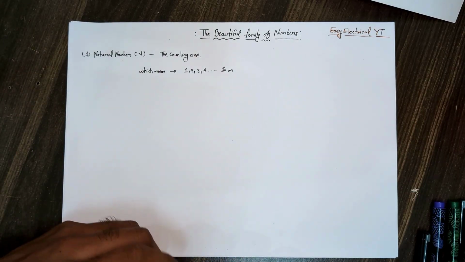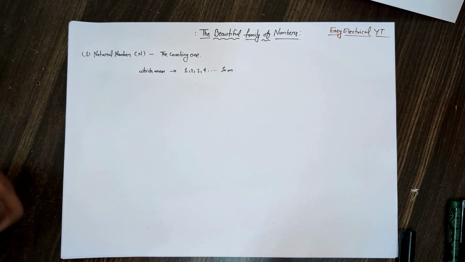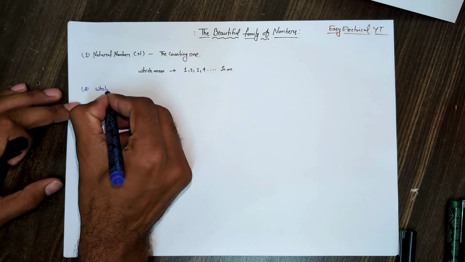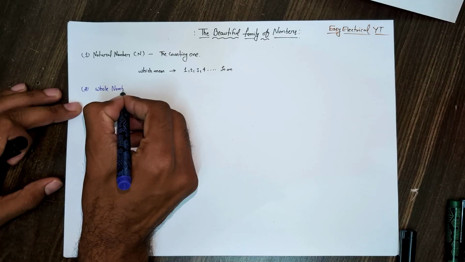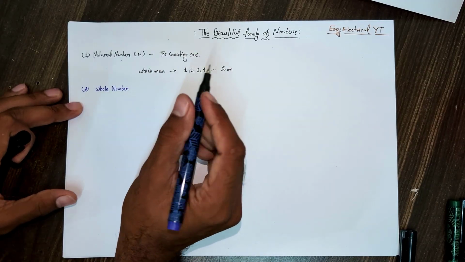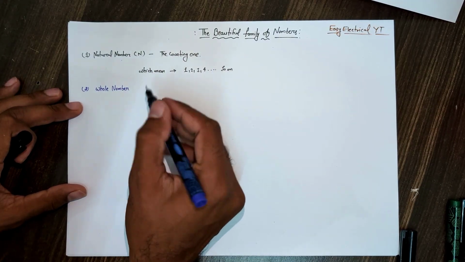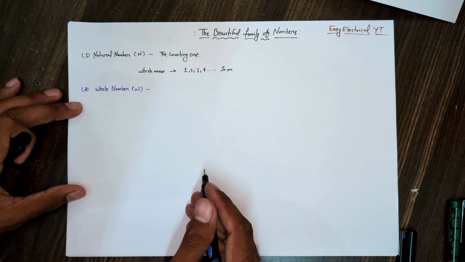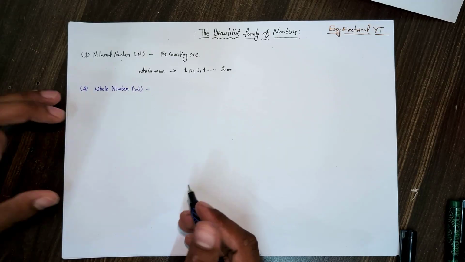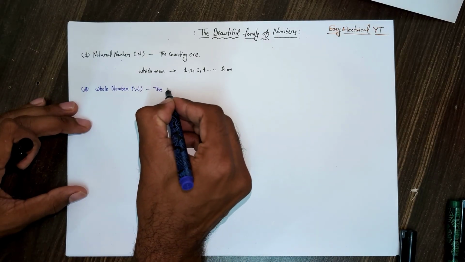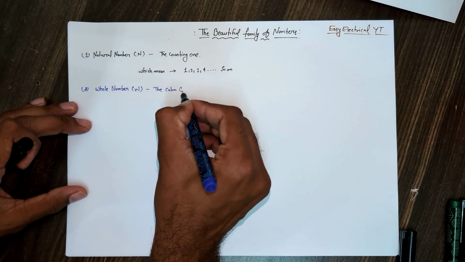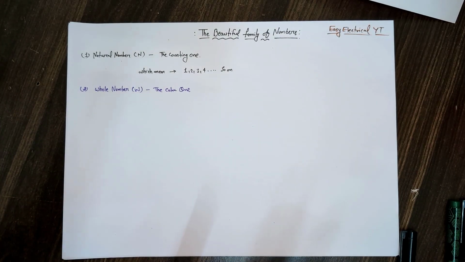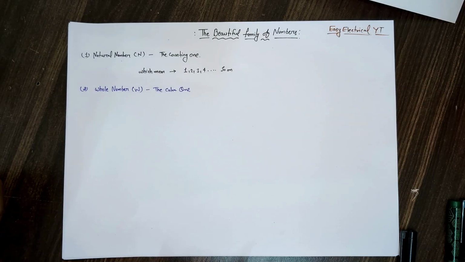And the second one is the whole number. Whole numbers are represented by W, and we can say this is a calm one, because one day their quiet cousin zero joins in.